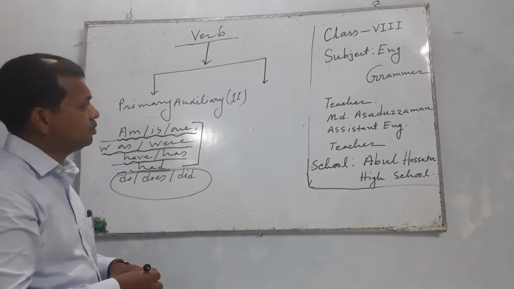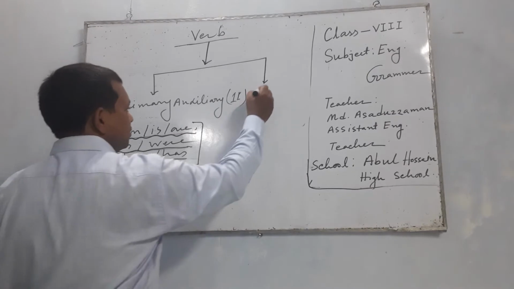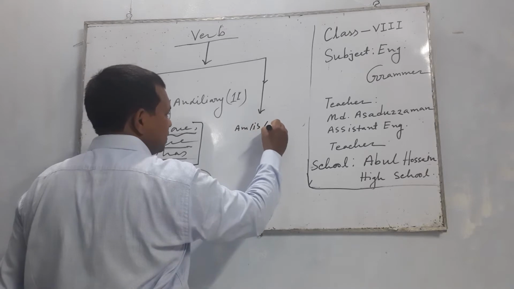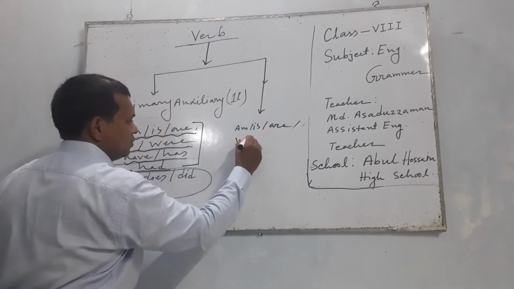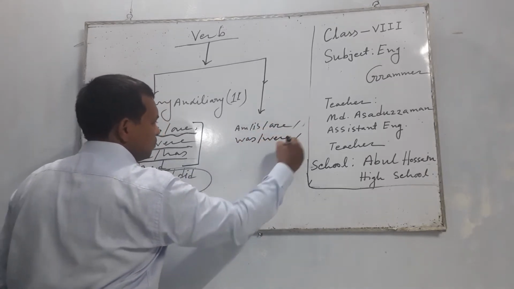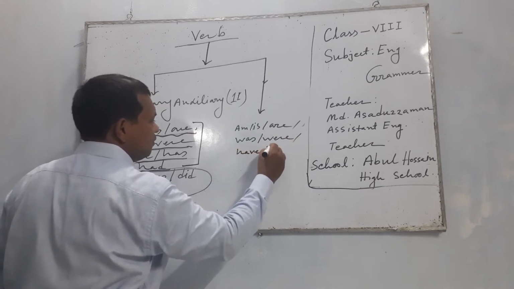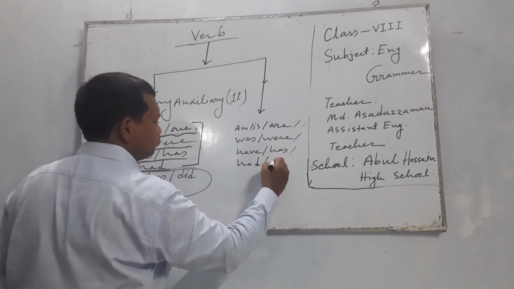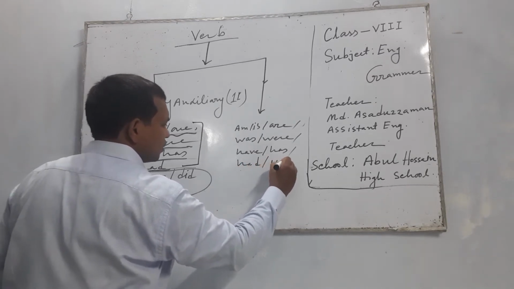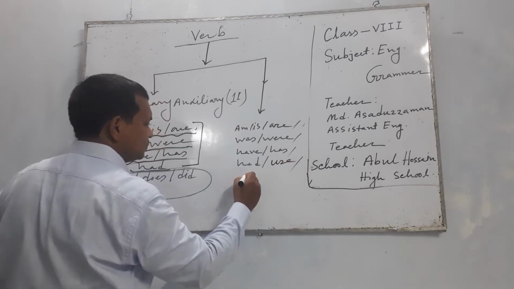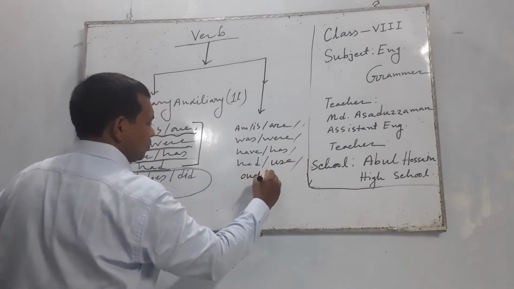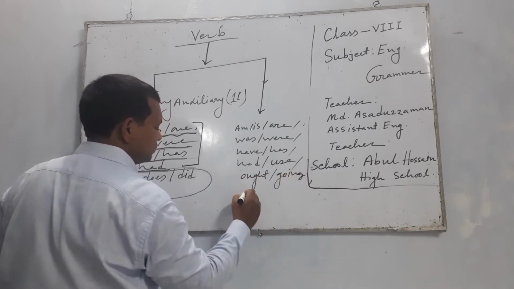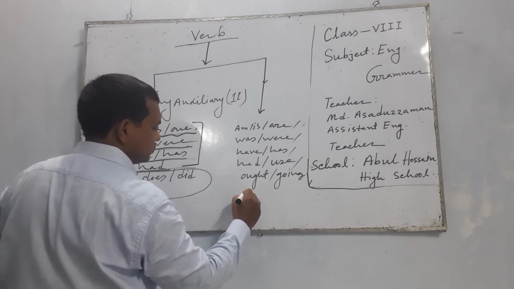So here is the technique: am, is, are, was, were, have, has, had, used, ought, going, plus to.